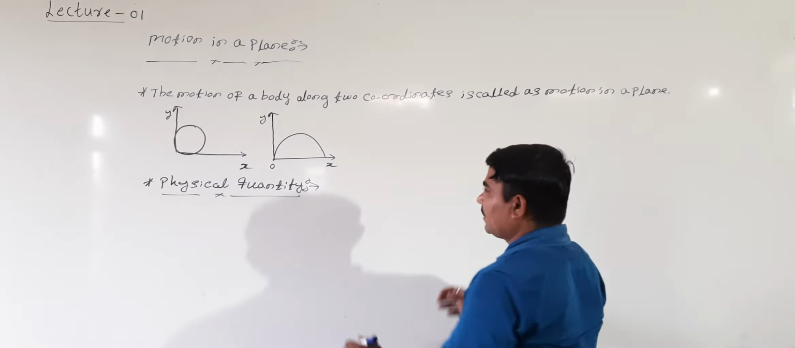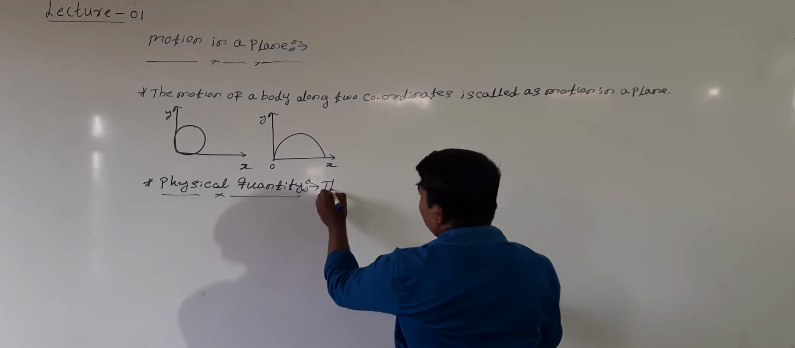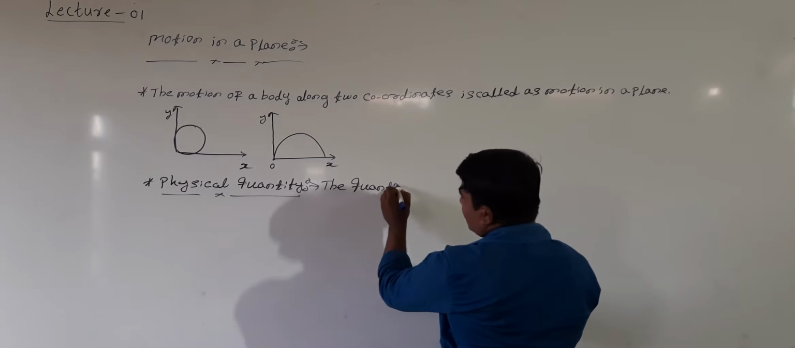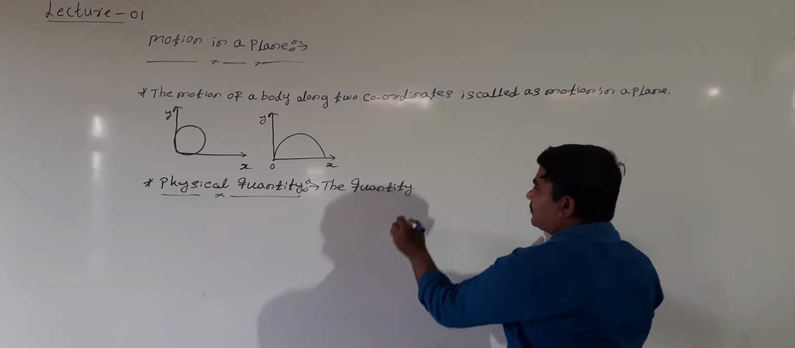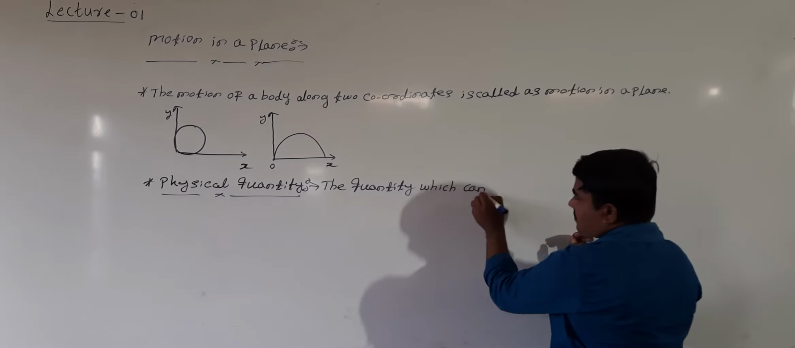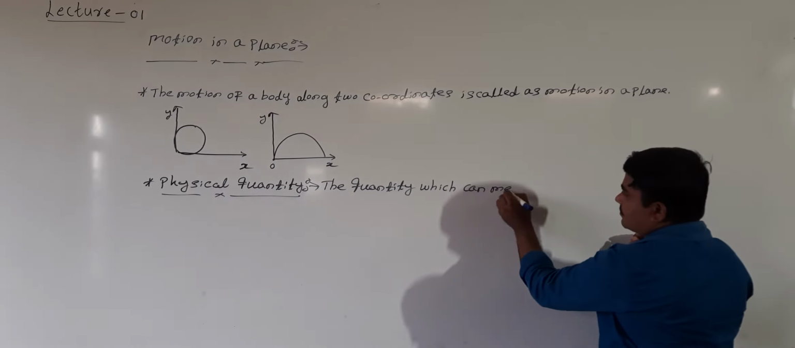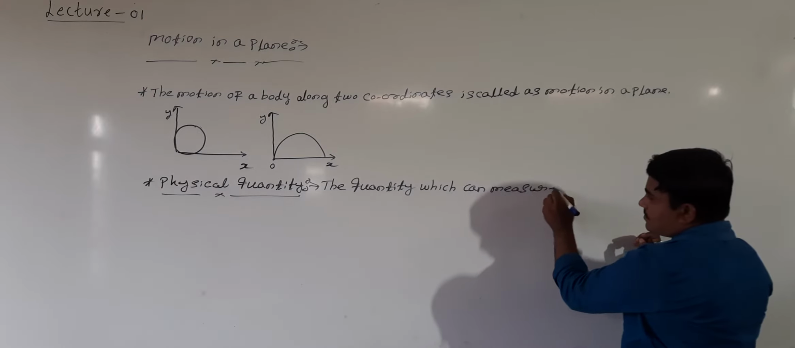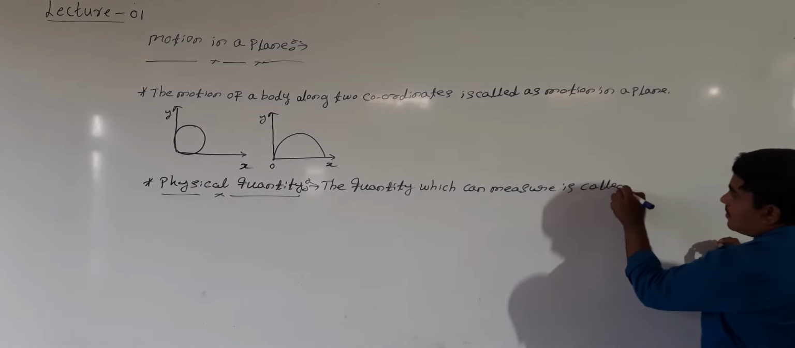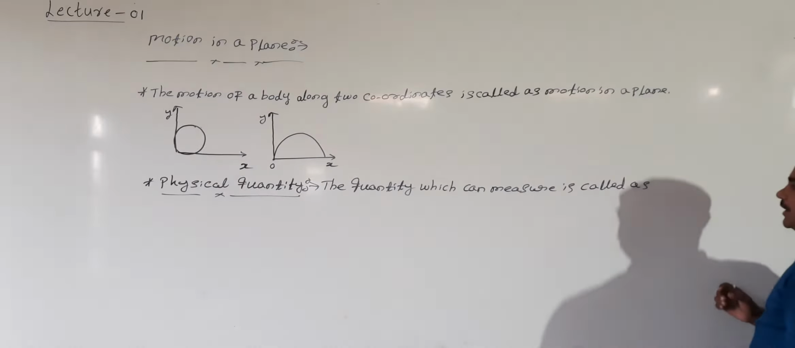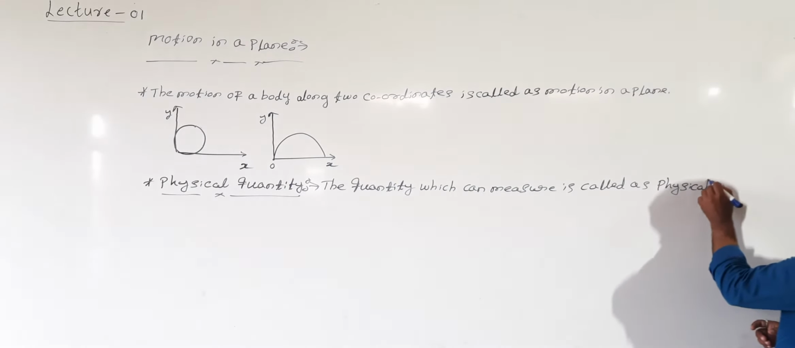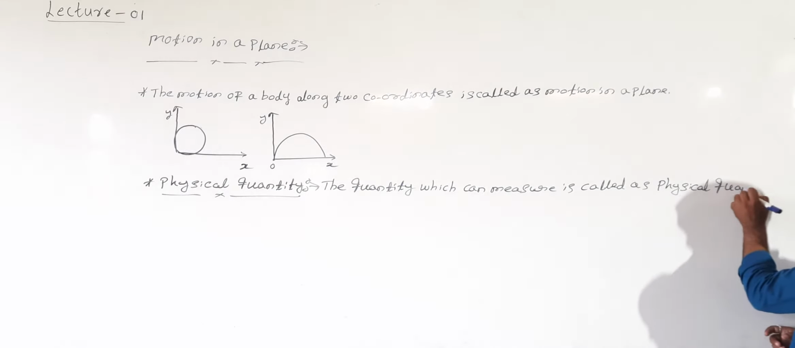How to define here? The quantity which can be measured is called a physical quantity.